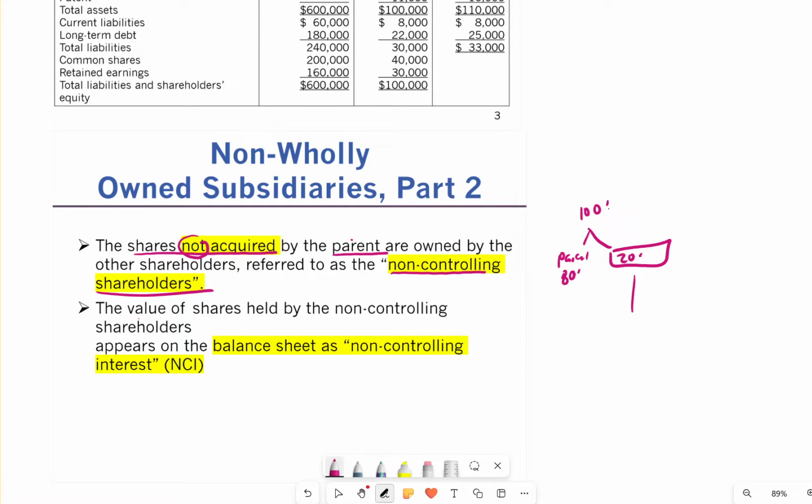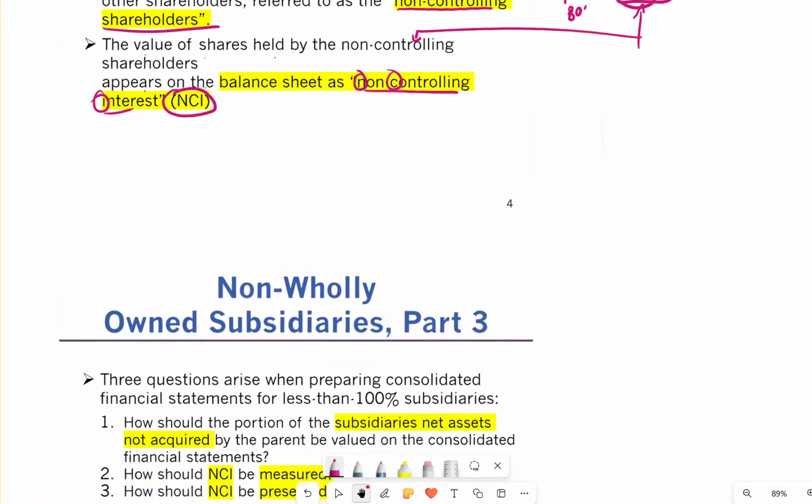The value of the shares held by non-controlling shareholders, the 20% not owned by us, appears on the balance sheet as a non-controlling interest. The short form is NCI. In the example I used, 20% is a non-controlling interest.